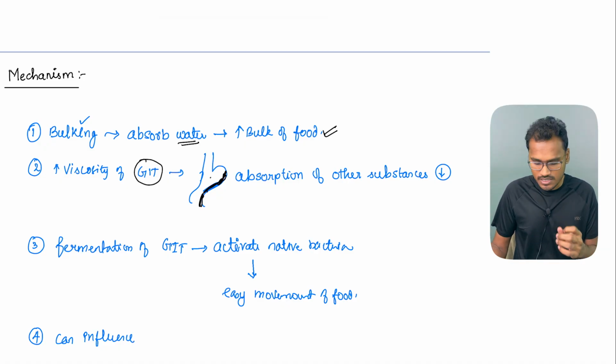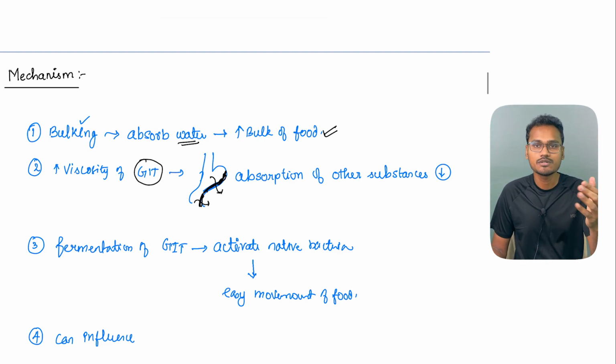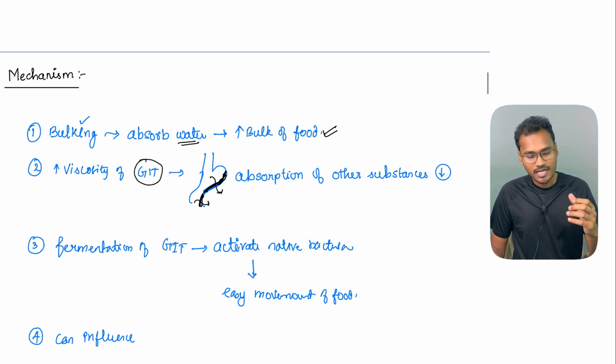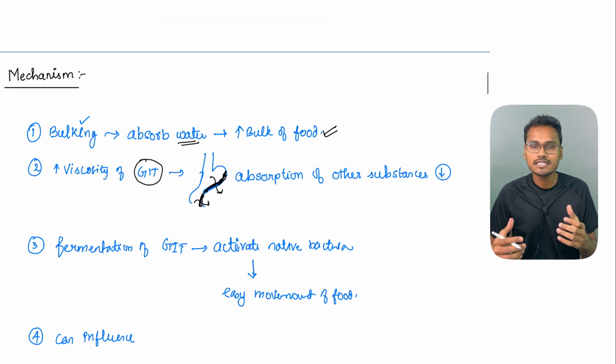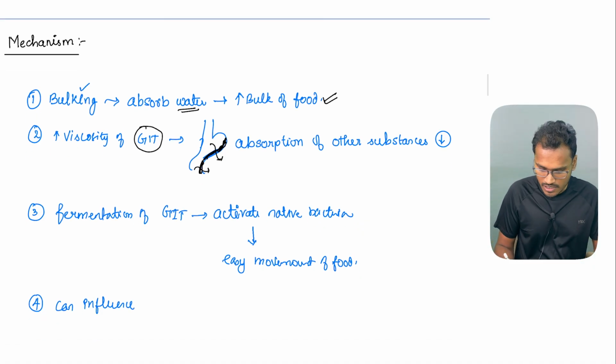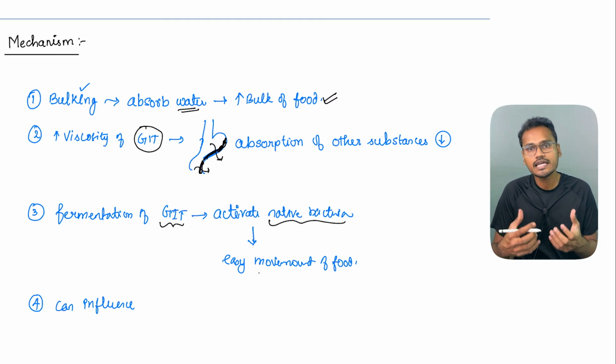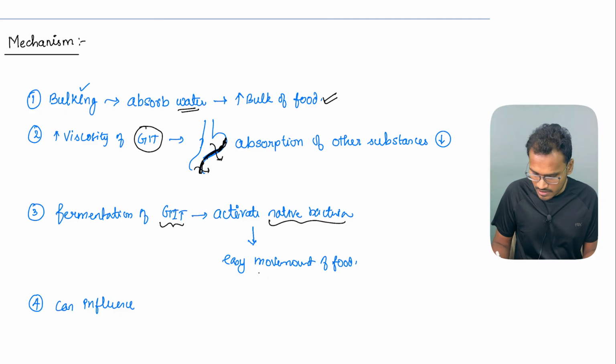Because of this, other substances are not reabsorbed, so it decreases the reabsorption of other substances. And one good thing about forming a bulk is that the patient's satiety will happen earlier, so the patient will not keep on overeating. Next, they also help in fermentation in the GIT. They activate a lot of native bacteria, and the native bacteria help to improve the gut health of the person and help in easy movement of the food.